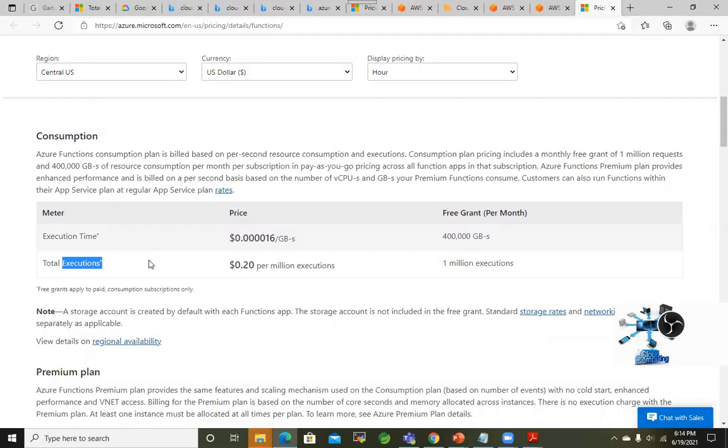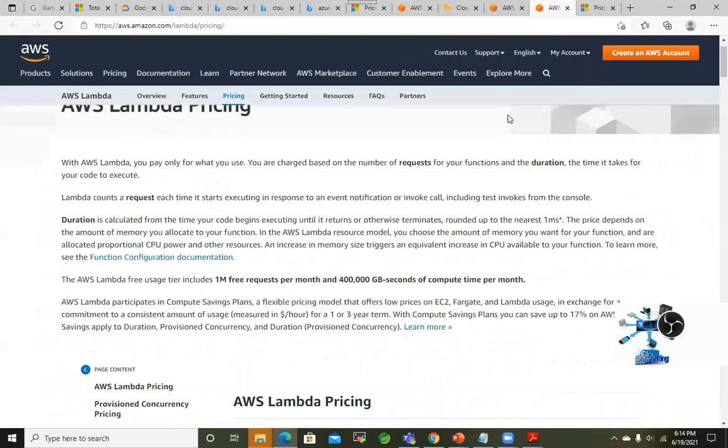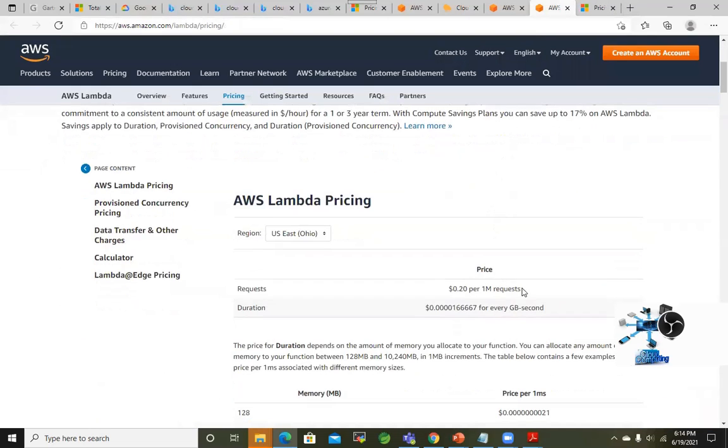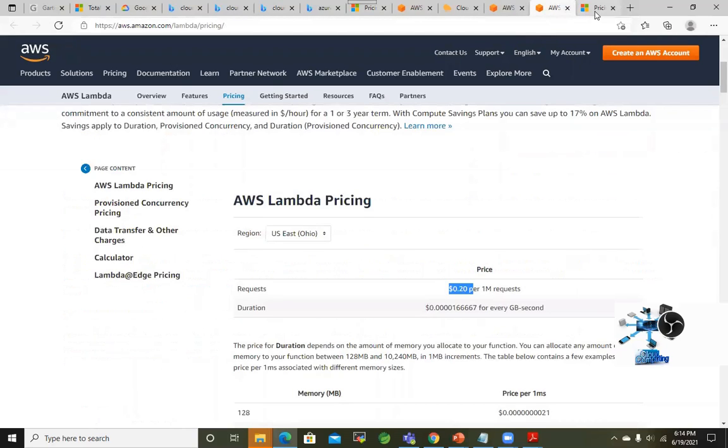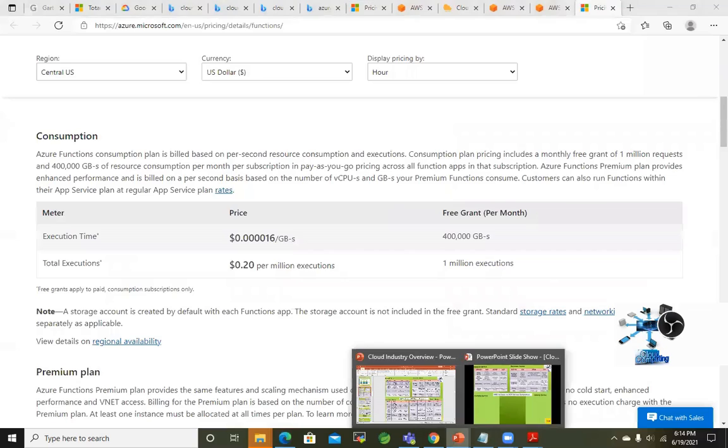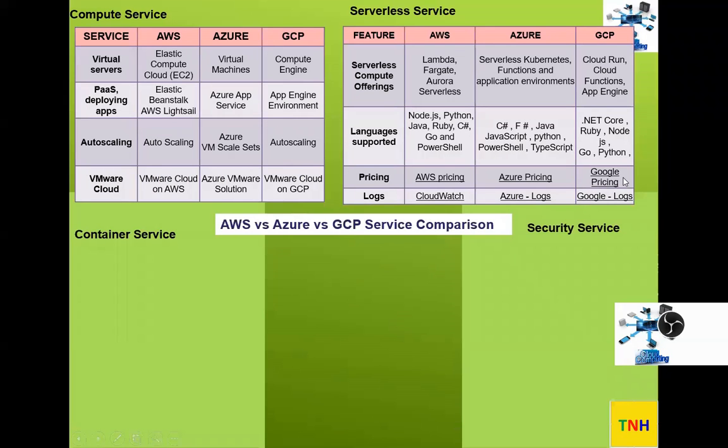The differences are there in pricing, like total executions $0.20 per million executions. I can do the comparison when we do the costing and migration; we'll come to that later. And Google pricing also, just check it. I have given the link here.